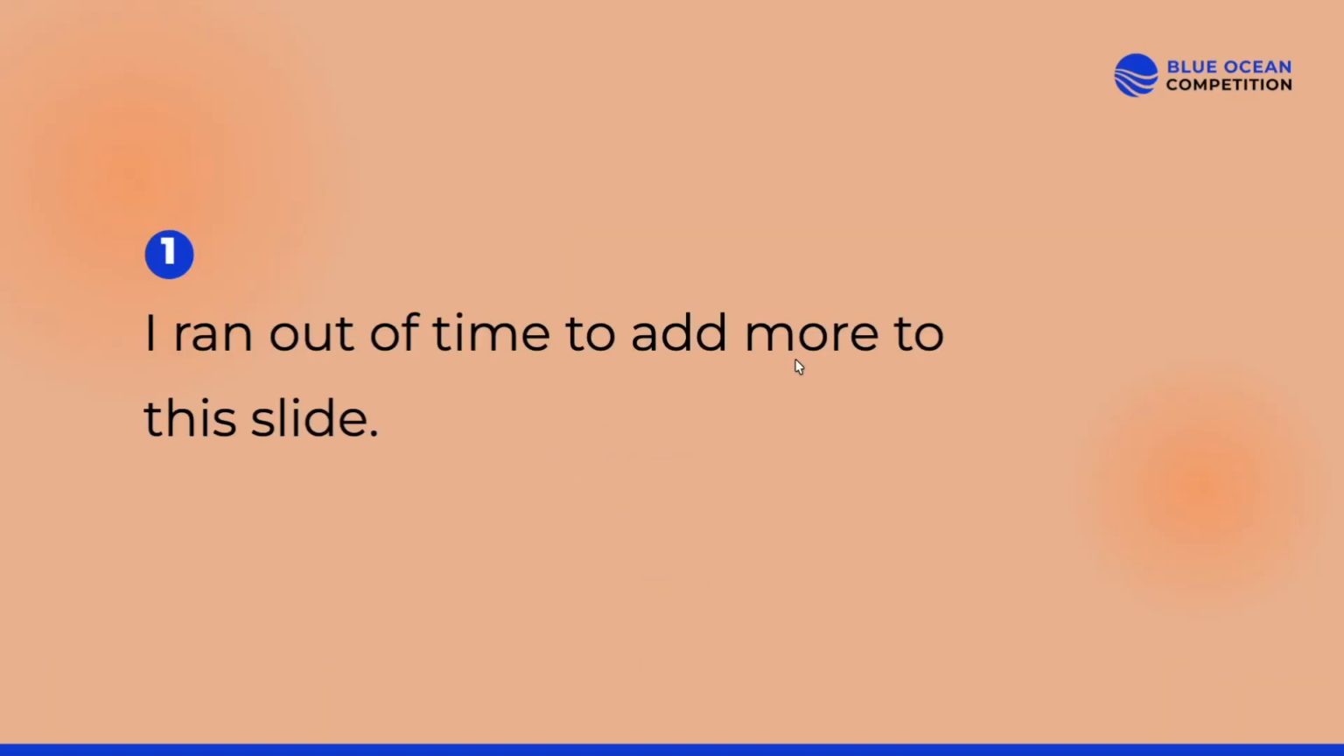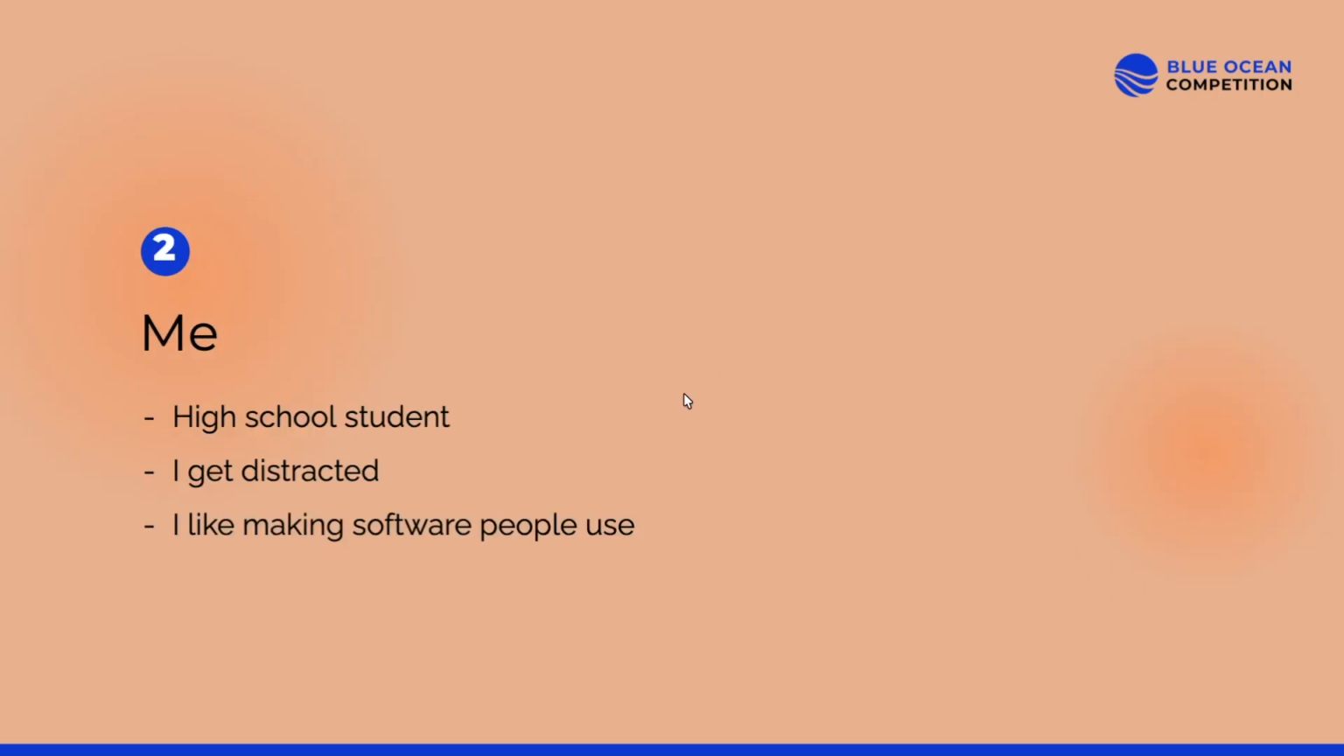I ran out of time to add more to this slide. The reason was I got distracted. And one thing led to the other. I ended up at the Wikipedia page for San Marino. And though I now know that Abraham Lincoln was an honorary citizen of San Marino, it wasn't great for getting the presentation done. So by this point, you can probably tell I get distracted.